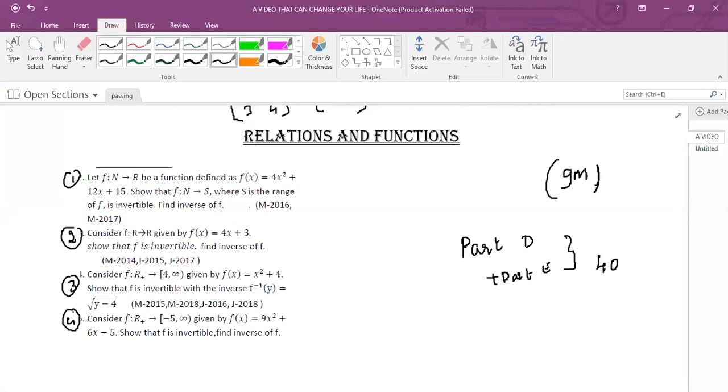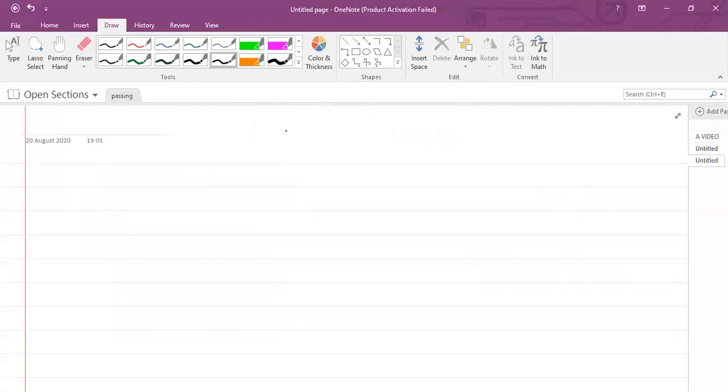Any problem we can solve, but let me choose problem number 4: R plus to [-4, infinity), and f of x is x square plus 4. So we need to find the inverse of this.